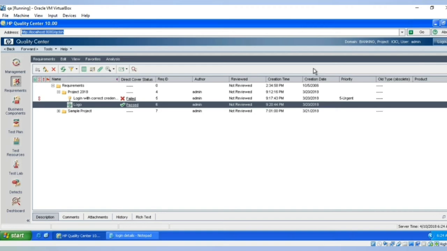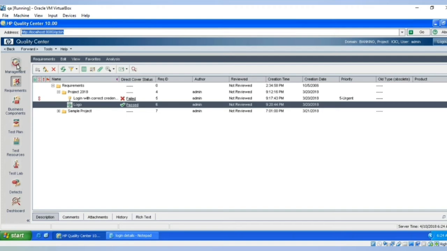Once you log into the application, in the left side panel you can see all the modules: management, requirements, business components. A few modules, like business components, will be used only by automation testers, and they require a separate framework and license. Without that, these modules cannot be used. That's the reason many companies don't use business components. Then there is the module I am going to teach you, and test plan, test resources, test lab, defects, and dashboard.